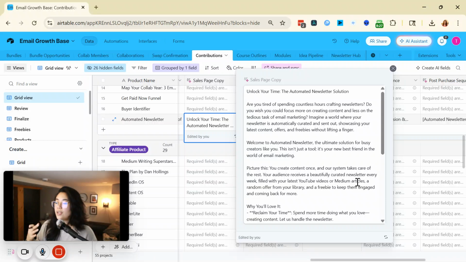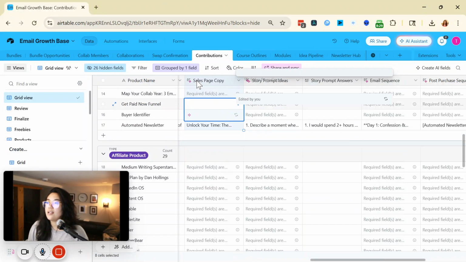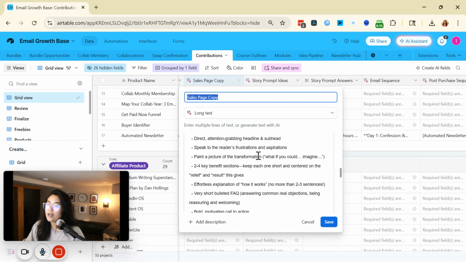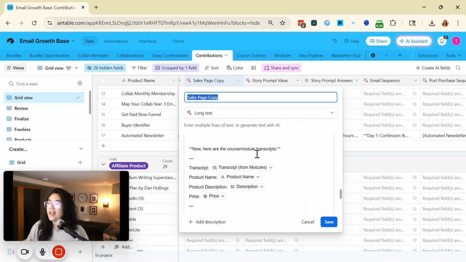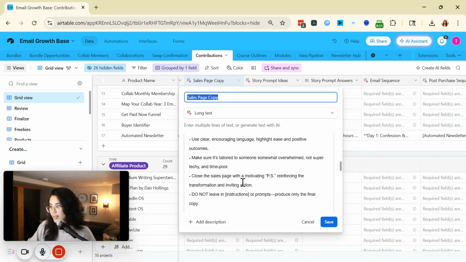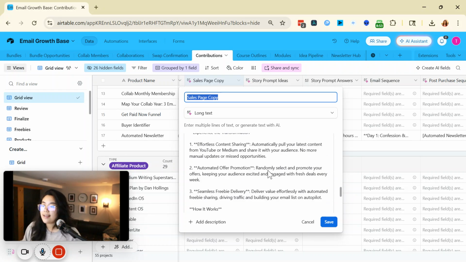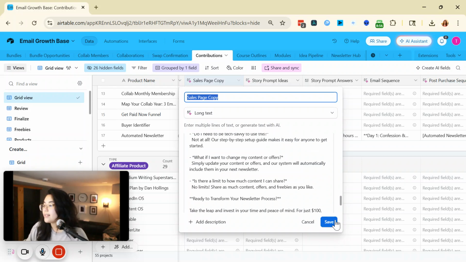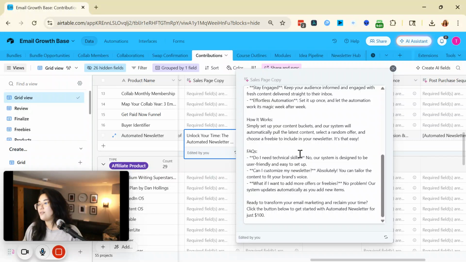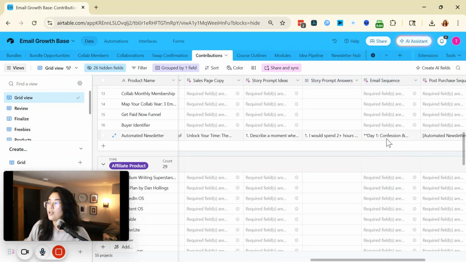And I want you to think from the perspective of how did I create this AI field? Well, I have this really long prompt that essentially looks at the transcripts of all the modules that I created, looks at the product name, the description, and the price as well. And then it leverages that. I have this entire sales page prompt, and then it creates the actual copy for me. That makes it super easy, so all I have to do is copy and paste, fine tune, format, as you see here, and then that's pretty much good to go.